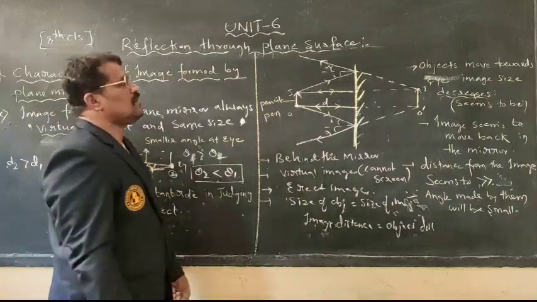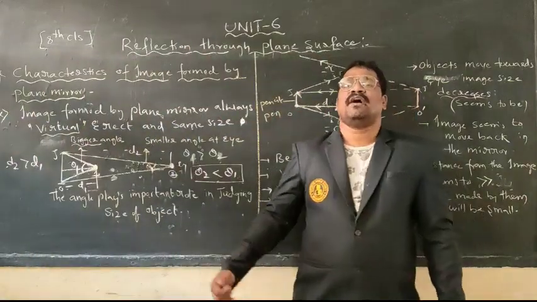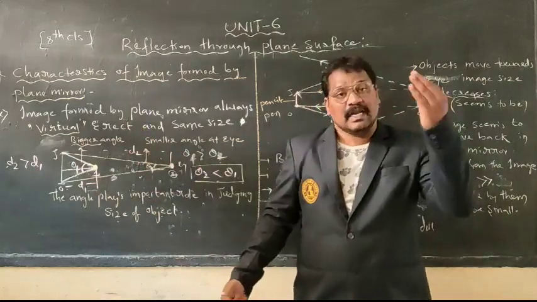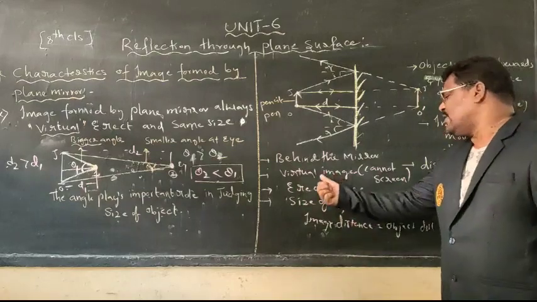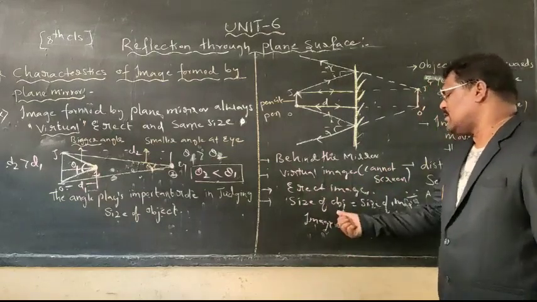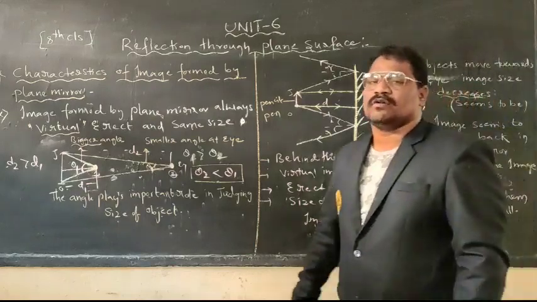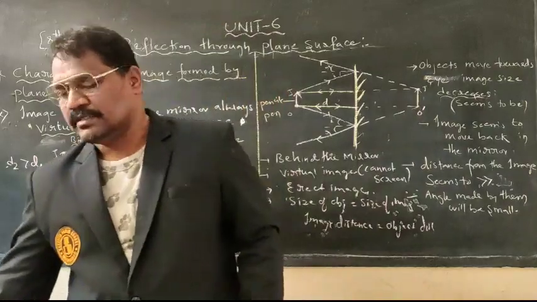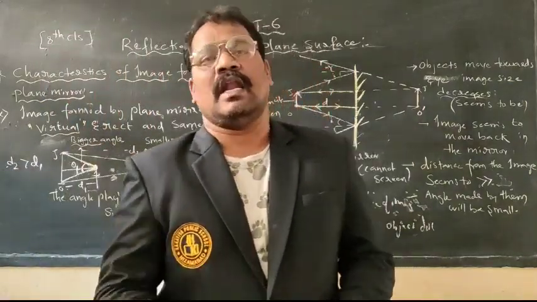These are nothing but the characteristics of the image formed by a plane mirror. What are the general characteristics? Behind the mirror the image will be formed. It is a virtual image and cannot be caught on the screen. It is an erect image. The size of the object is equal to the size of the image. Image distance will be equal to object distance. By this we have completed our topic called characteristics.